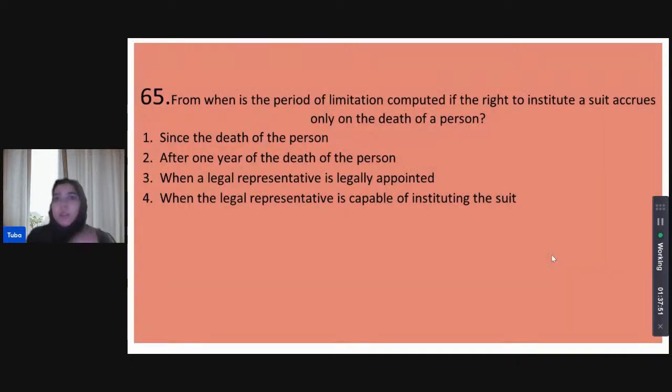From when is the period of limitation computed if the right to institute a suit accrues only on the death of a person? Is it from the death of the person? Is it from 1 year of the death of the person? Is it when a legal representative is legally appointed? Or is it when the legal representative is capable of instituting the suit?